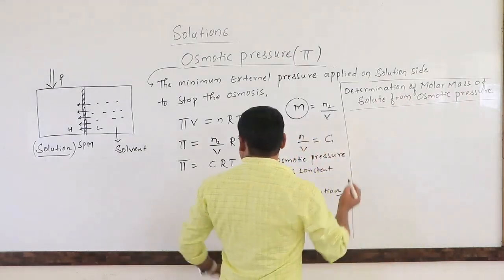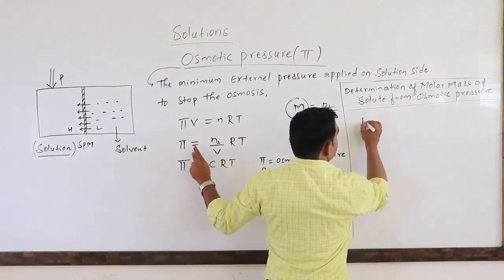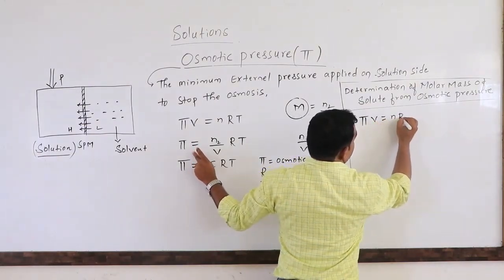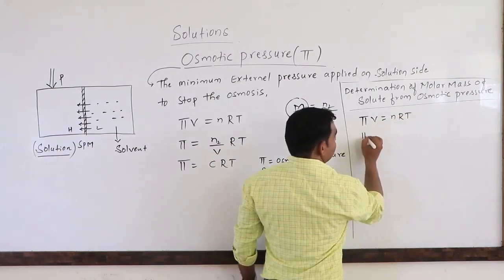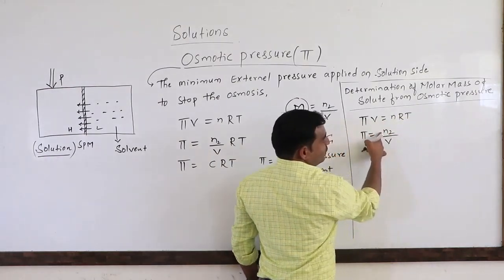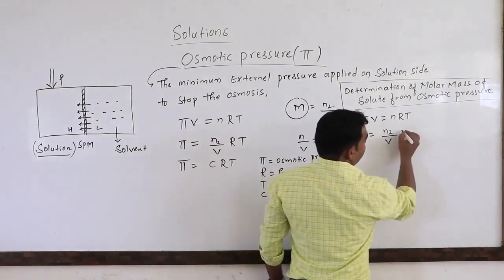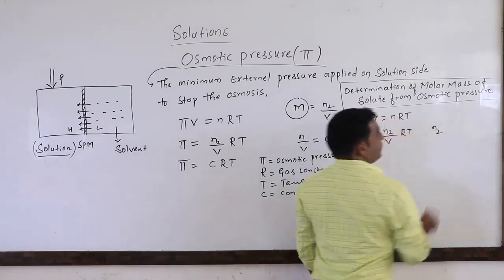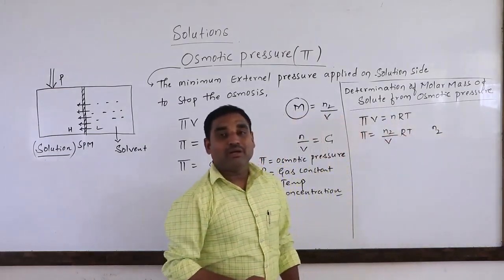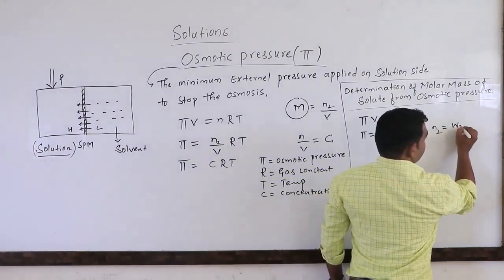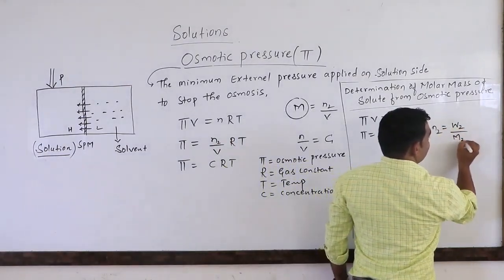So now, how to define this one? πV = nRT. So now π = n2/V, the number of moles of solute to the volume of the solution, into RT. n2 means what? Number of moles of solute. How to calculate the number of moles of solute? That is given weight divided by molar mass of solute.